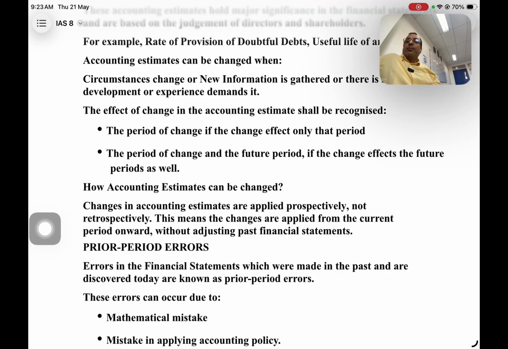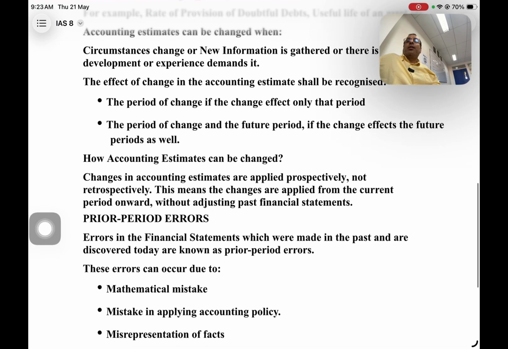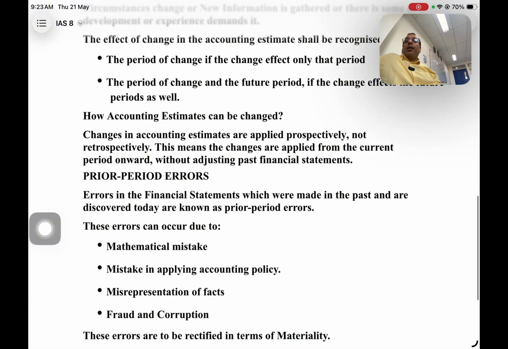Right guys? How can we change these estimates? These changes are applied prospectively, which means we cannot do it retrospectively. The changes are applied from the current period onward without adjusting the past financial statements.